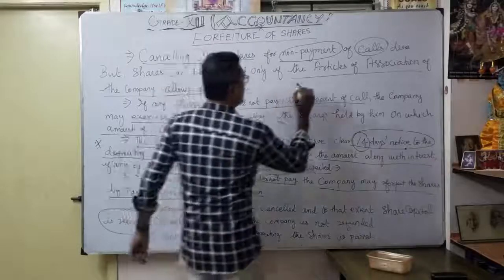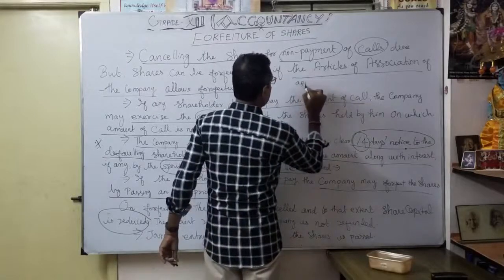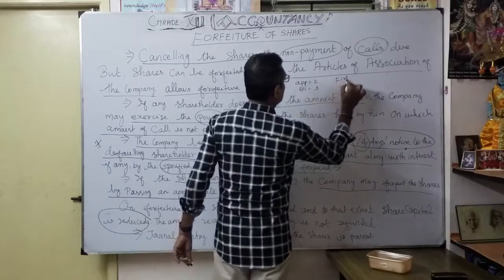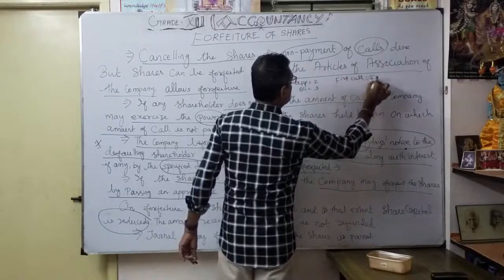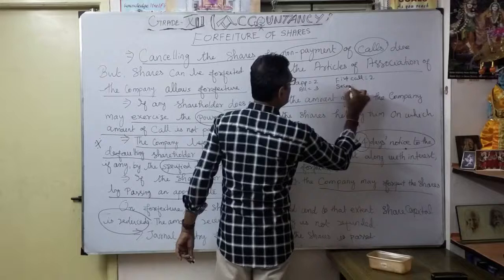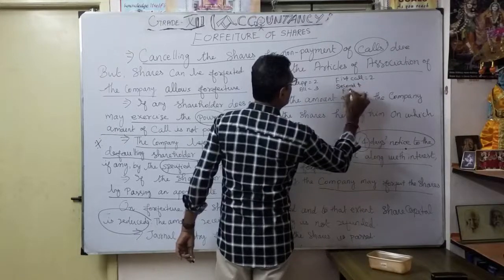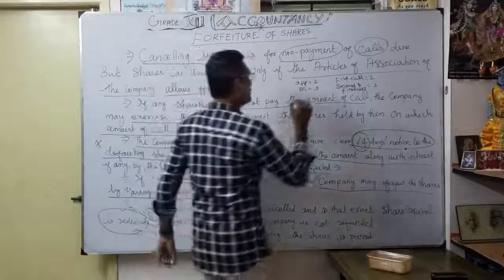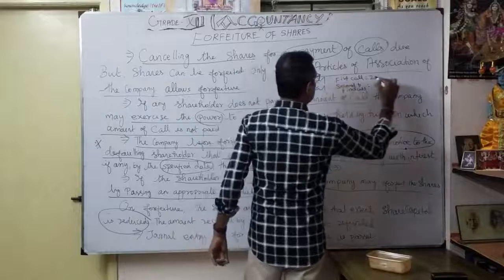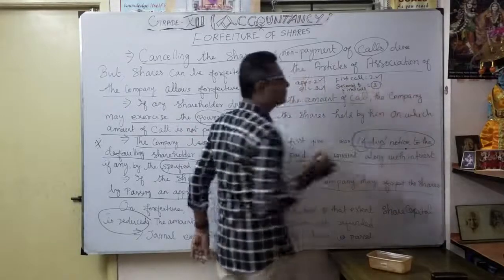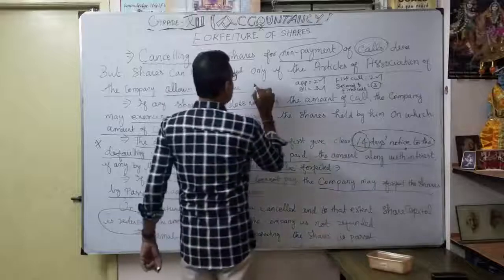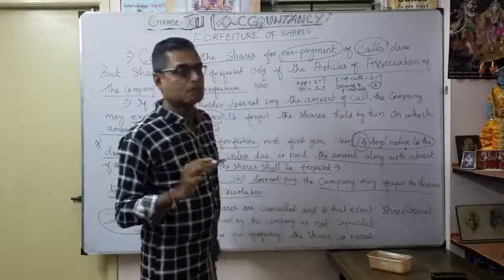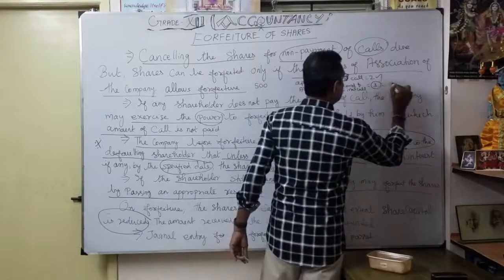For example, the final: they have given application 2 rupees, allotment 3 rupees, first call 2 rupees, second and final call 3 rupees. Okay, so it comes to 10 rupees. The company will call application, allotment, even the first call. So they default on this 3 rupees, the final call. For example, some 500 shareholders. What will happen? They still have not paid this 3 rupees.